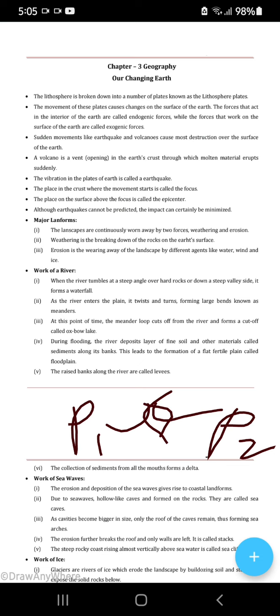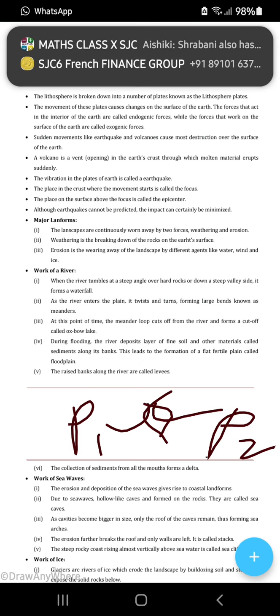Certain movements like volcanoes and earthquakes cause destruction over the surface of the earth. Now these tectonic plate movements are also responsible for volcanoes and earthquakes, which cause massive destruction on the earth's surface. Now the next one which we learn is